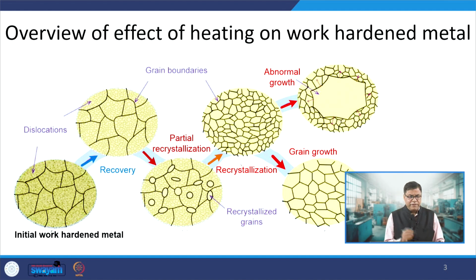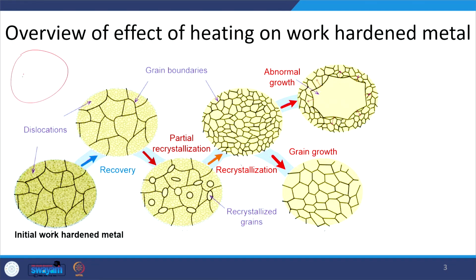So, let us say we start with any material. Initially the metal may be in annealed condition, meaning there are no dislocations, and the material is in its softest condition.